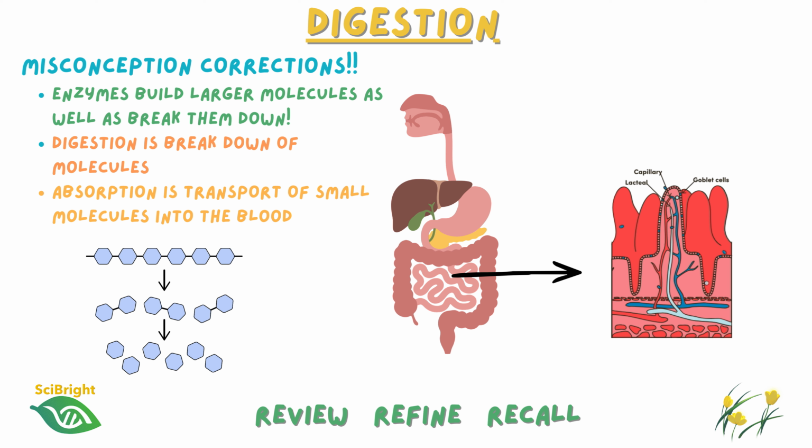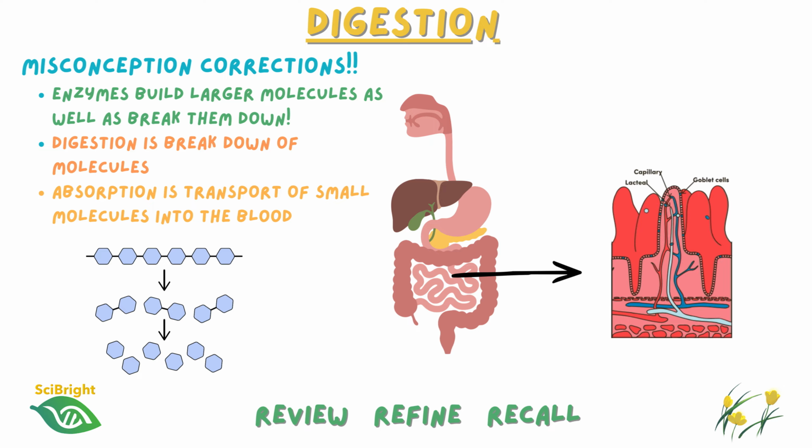Digestion is the breakdown of molecules, whereas absorption is the movement of those small soluble products across the epithelial cells of the small intestine into the blood or lymph fluid. Keeping those two ideas separate will help you avoid a surprisingly common exam error.